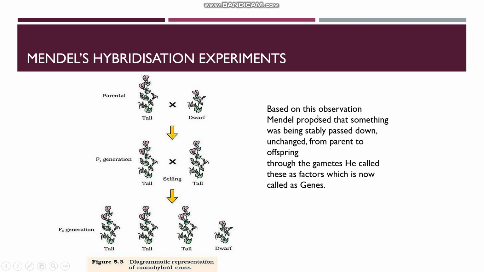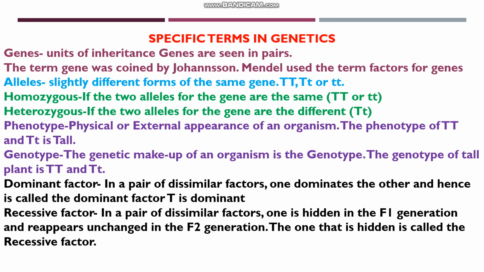Based on this observation, Mendel proposed that something was stably transferred from the parent to the offspring through the gametes, and he called these factors, which are now called genes. So genes are transmitted from one generation to the next generation, and Mendel used the term factors for genes. Mendel studied 2 types of inheritance in pea plants. One is the monohybrid inheritance, which involves the transfer of only one trait or characteristic, and the other is the dihybrid inheritance, which involves the transfer of 2 traits or characteristics.